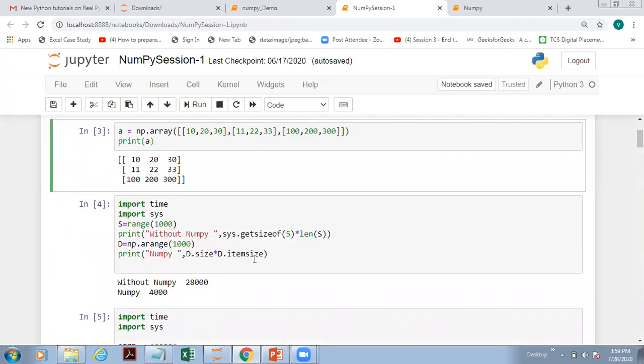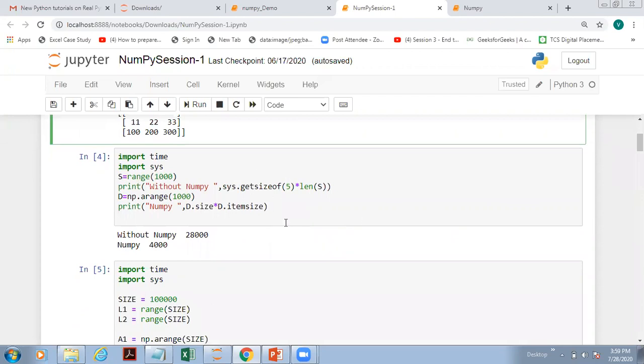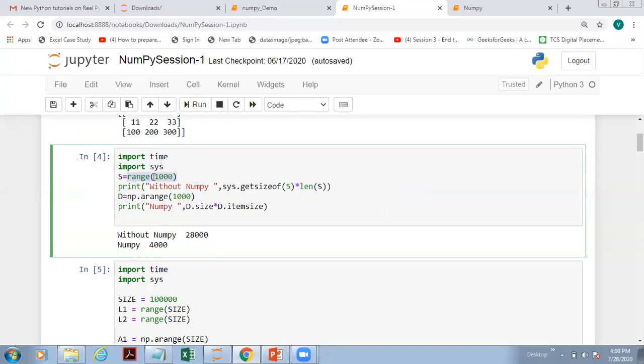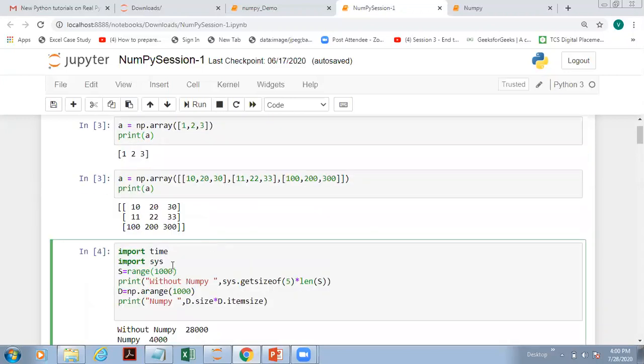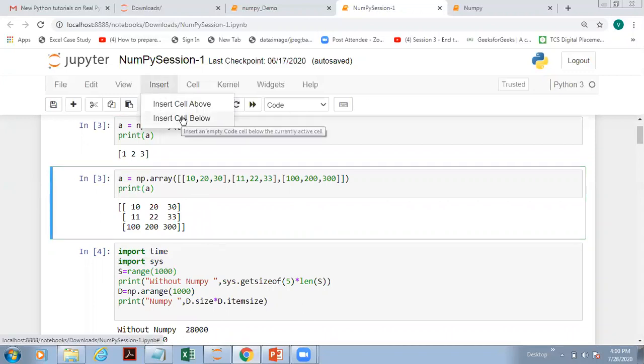Now, we will calculate the size, comparing it with a normal array, to understand how NumPy is beneficial compared to a normal array. Let's take this example. We have a range method. The range method comes from Python. What is this range method going to do? Do you know what the range method returns? Vijay? Till 999 it will return.